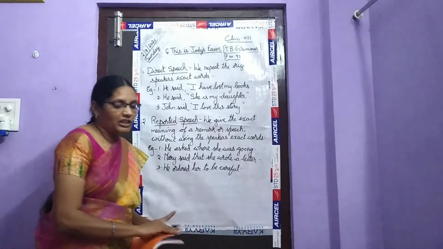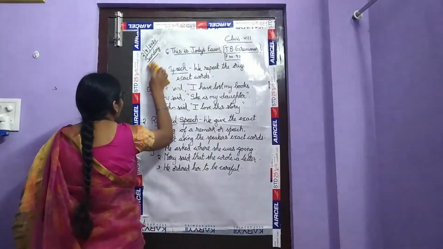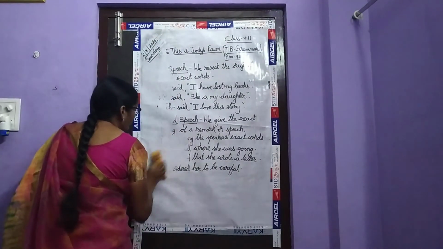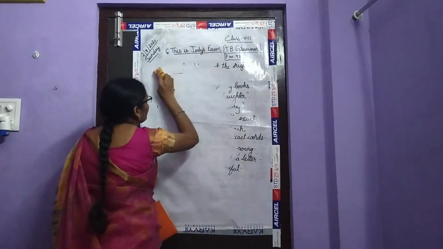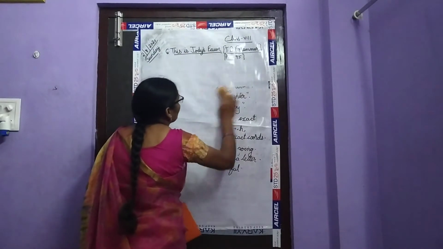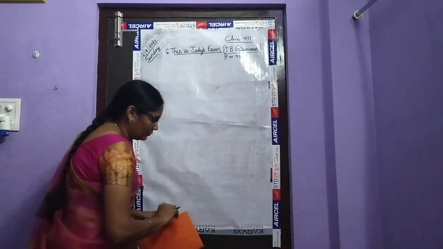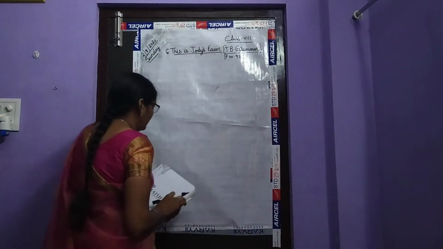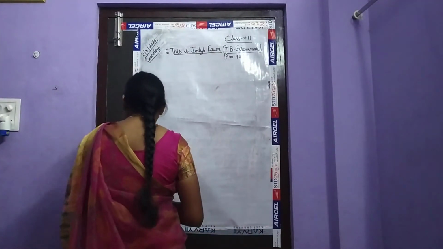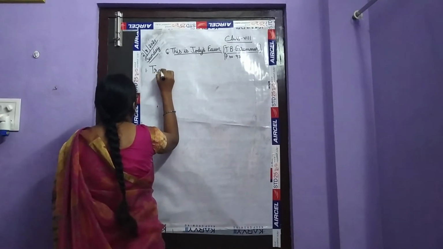And next I shall tell you about transitive verb and intransitive verb. Okay, children, transitive verb.